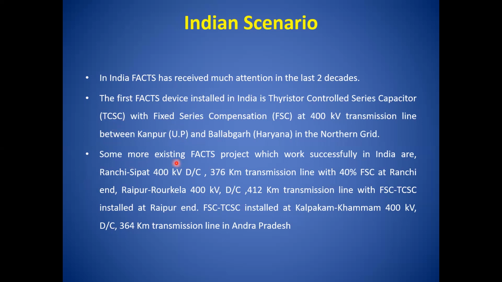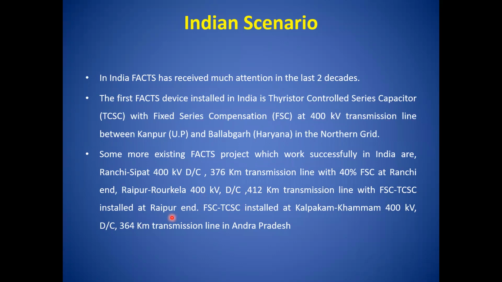Some more existing FACTS projects which were successfully installed in India are Ranchi 400 kV DC, here a double circuit line, a 370-kilometer transmission line with 40% FCSC. What is the FCSC? It is the fixed series compensator. At Ranchi and Raipur Rourkela 400 kV double transmission line, a 412-kilometer line with FCSC, that is a fixed series compensator, and a thyristor controlled series capacitor installed at Raipur.